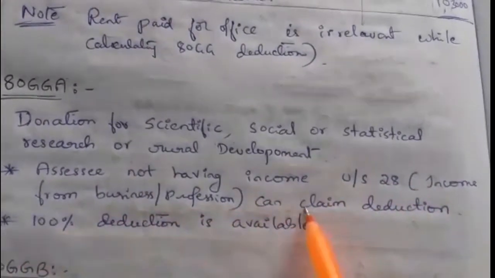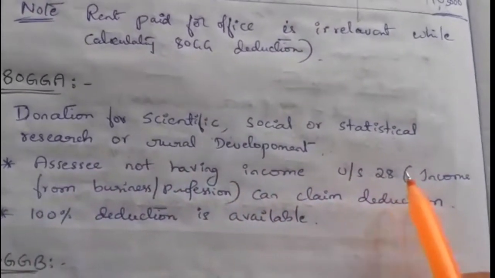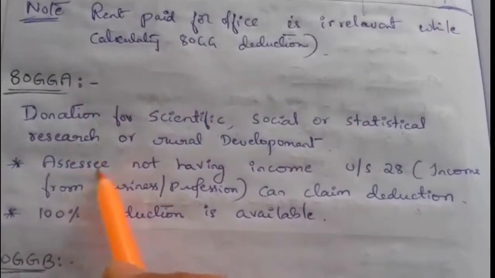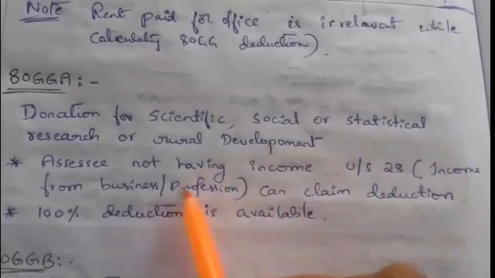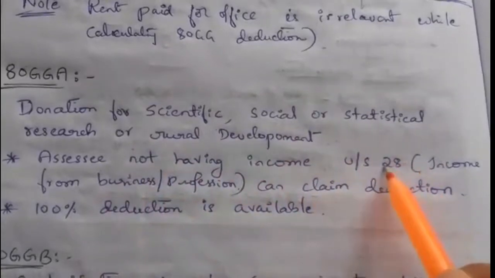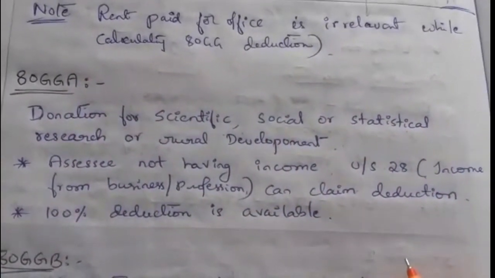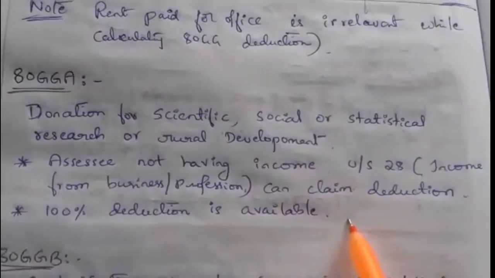There is a certain condition: the assessee should not have income under section 28. The assessee who is eligible to claim this deduction should not have any income under section 28, meaning income from business or profession. Only then can he claim a deduction under section 80GGA. Here 100% deduction is available.